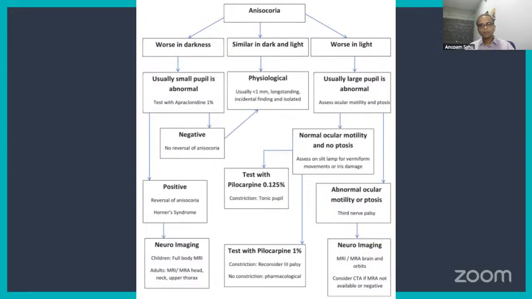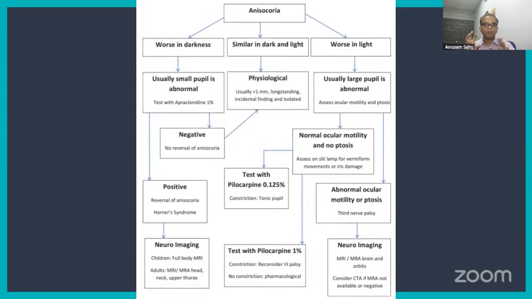If they are present, then you consider a third nerve palsy kind of picture, and you advise neuroimaging and other investigations for these kinds of conditions. Whereas if the ocular motility and ptosis are not there, then you start suspecting Adie's tonic pupil. Today we talk about the tonic pupil. So what is the Adie's tonic pupil? It is a hypersensitive kind of pupil. In these cases, if you have pilocarpine 0.125 available and you put it, these kinds of pupils constrict. Well, we'll come to that again later on when we talk about the Adie's tonic pupil.